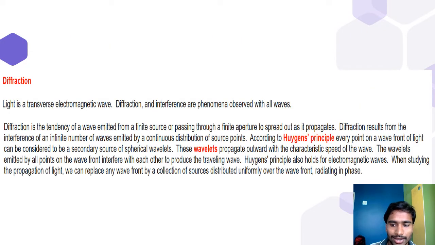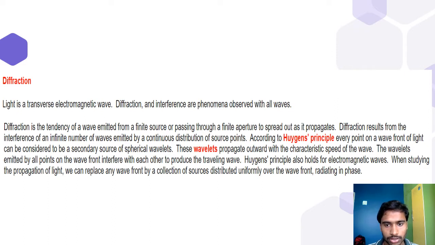Let us get started. Let us move forward. First of all, what is diffraction? Light is a transverse electromagnetic wave. Diffraction and interference are phenomena observed with all waves. Diffraction is a tendency of a wave emitted from a finite source or passing through a finite aperture to spread out as it propagates. Diffraction results from the interference of an infinite number of waves emitted by a continuous distribution